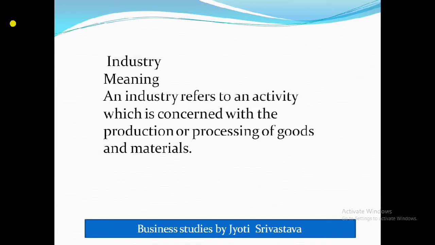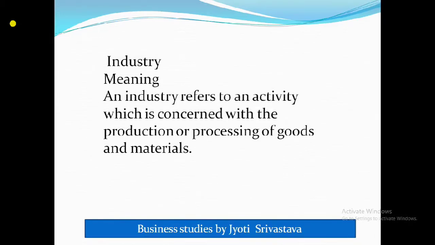Means what's happening over here is that the raw material is converted into finished product. This is the basic work of industry, where production of goods or processing of goods takes place.